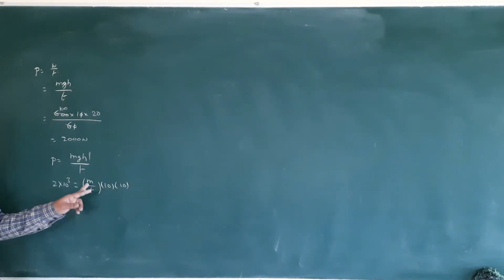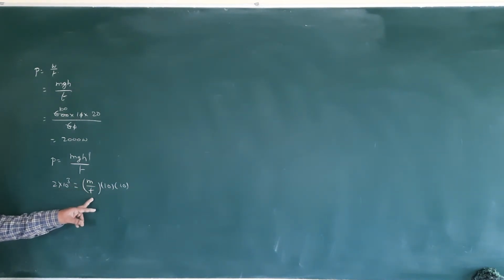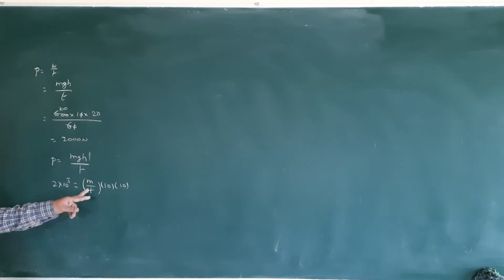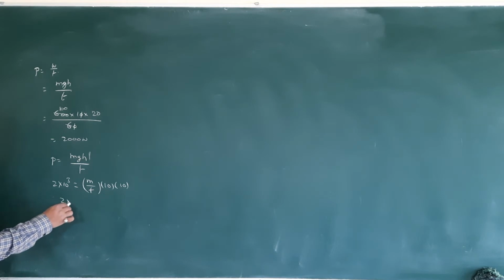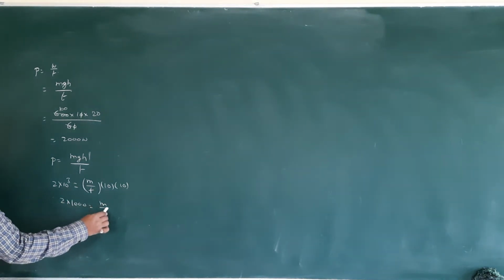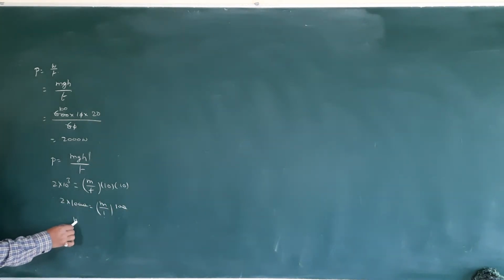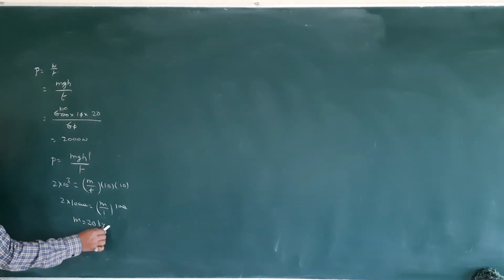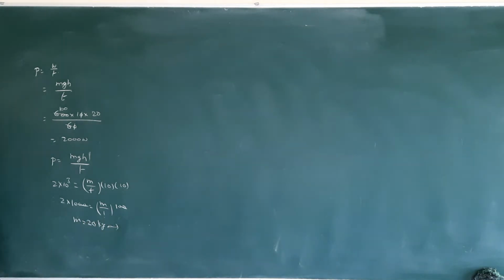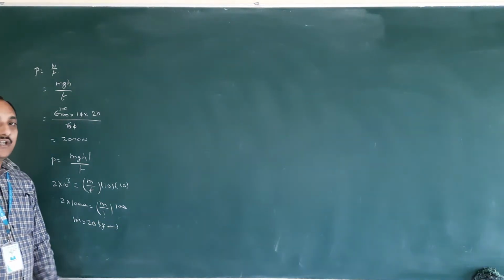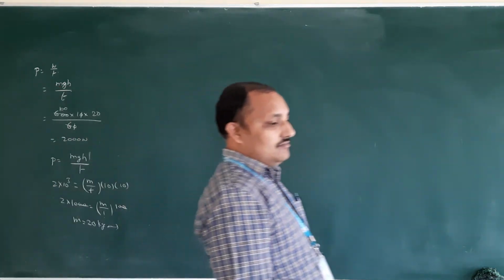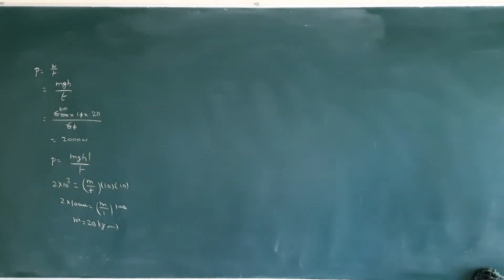How much mass of water per second? Per second means time value 1 second, so they are asking M. 2 into 1000 equals M by 1 second into 100. 2 zeros will be cancelled and M is equal to 20 kg. It means each second 20 kg of water comes out of that well, isn't it? So that is a simple problem they gave.